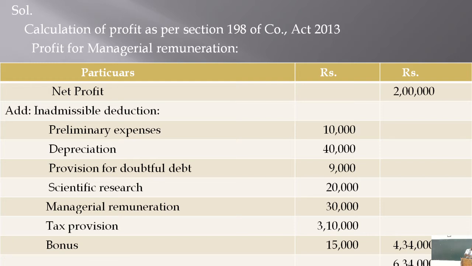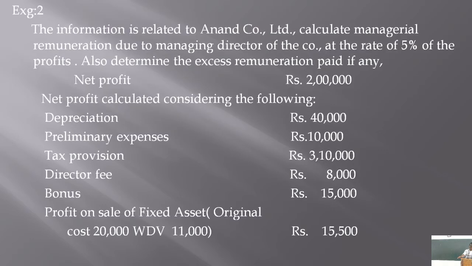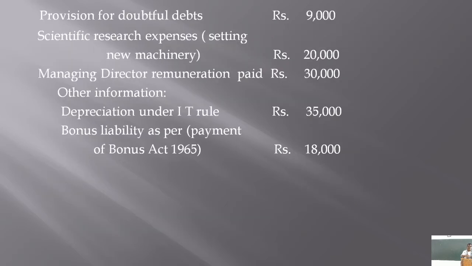Similarly, if you see the other expenses, depreciation. While calculating this profit of rupees 2 lakh, depreciation of rupees 40,000 is already deducted, isn't it? But if you see the example here, depreciation allowed as per income tax rule is rupees 35,000.